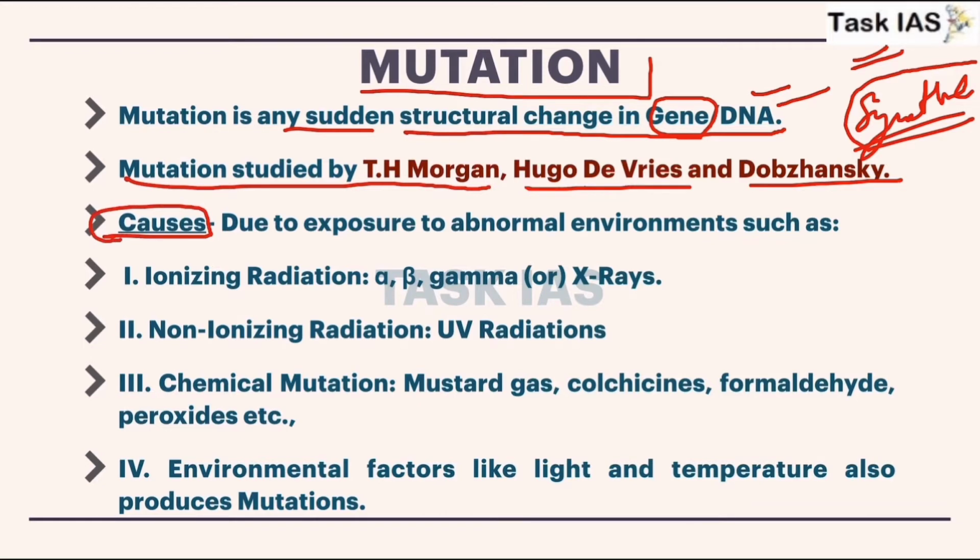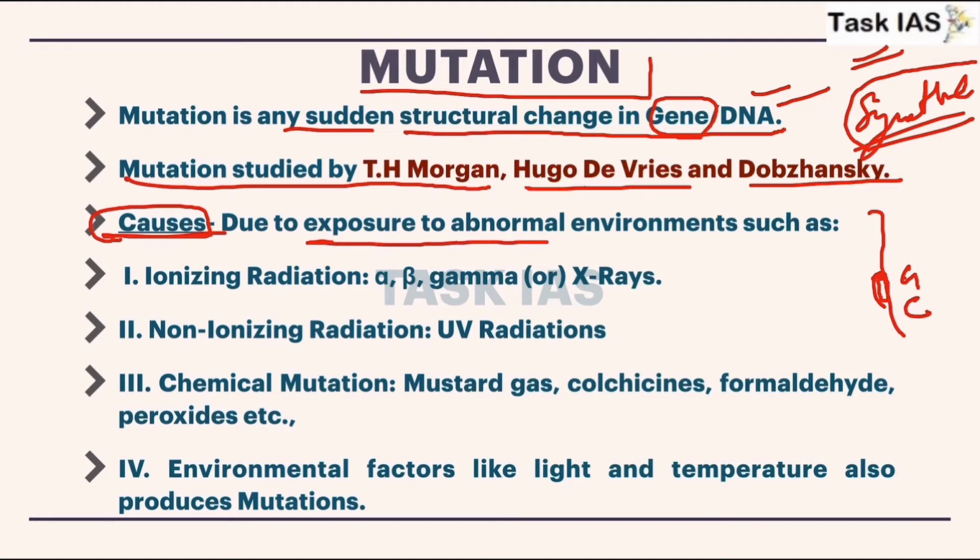Consider that this is our DNA structure and these are some nucleotides present. But if instead of G there is a replacement by C, this is what is called mutation. So I think now the process is clear. What are the causes of these mutations or these changes?